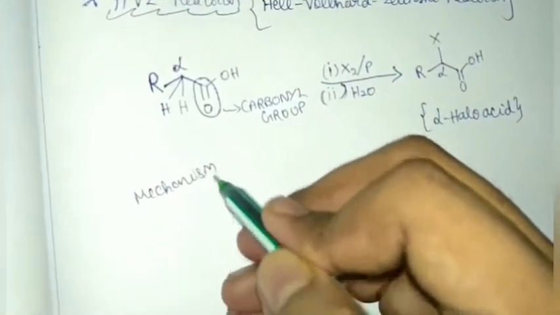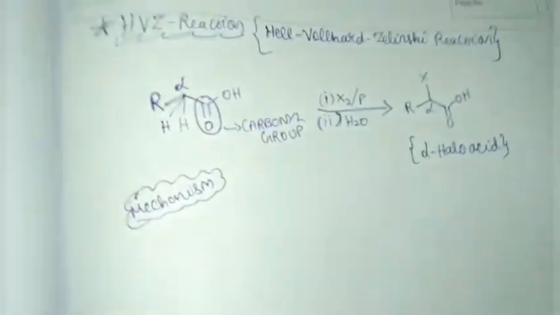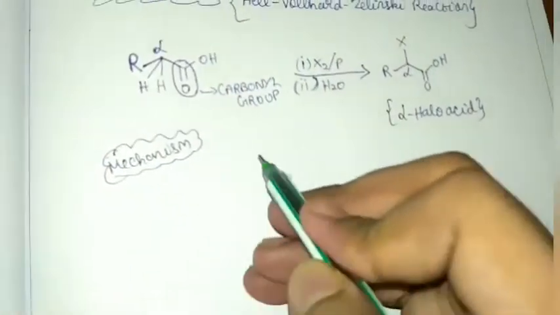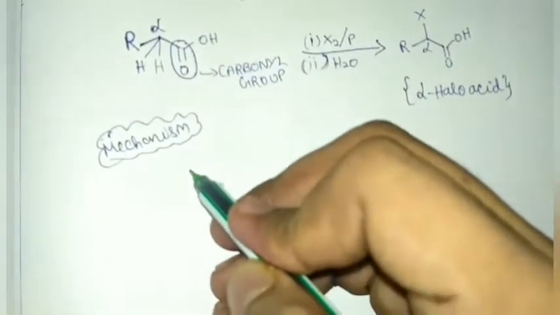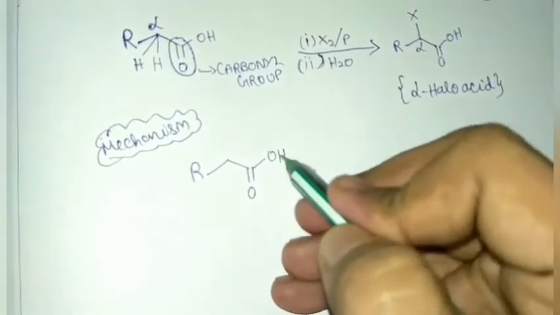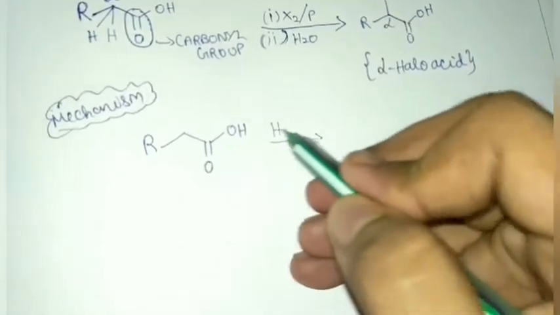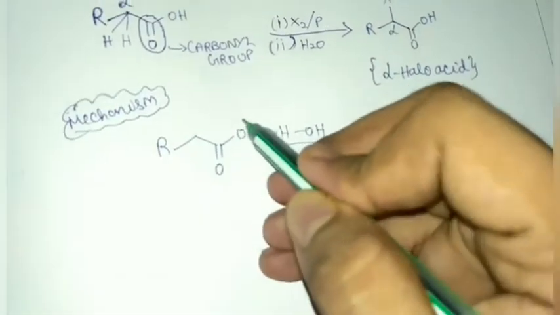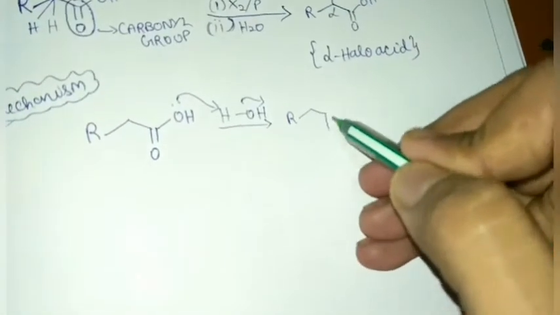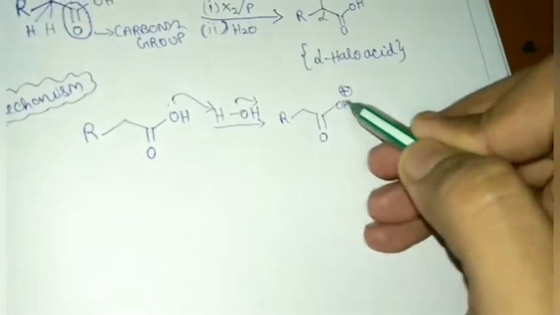The mechanism again is similar to that of the alpha reactions which we have seen till now. What happens in the mechanism? So this is the given acid, with H. Now do you see this?